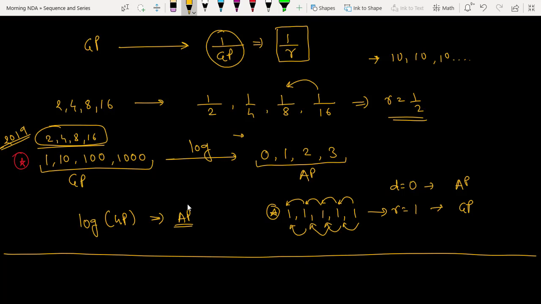Don't worry. I will reconfirm it for you people. But as per my knowledge, this is also called a progression. 1 comma 1 comma 1 or 10 comma 10 comma 10. Okay? Okay, sir.